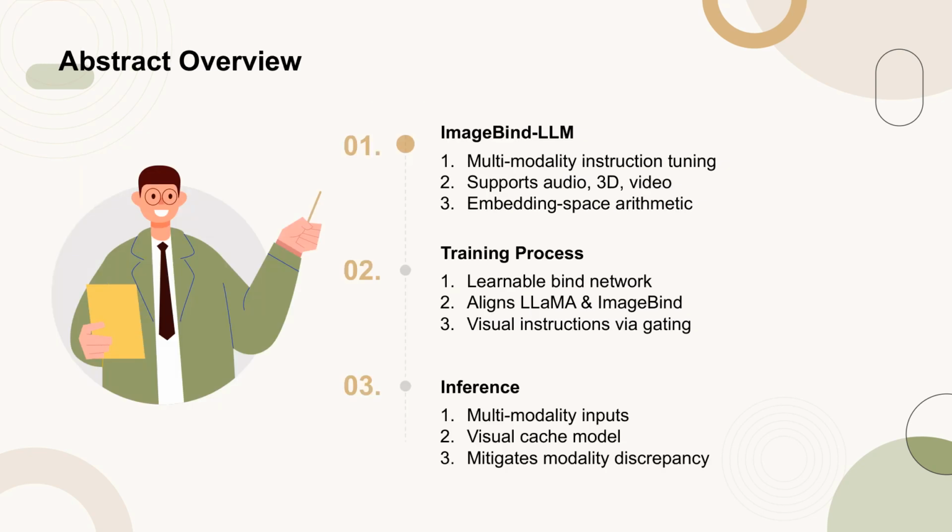ImageBind-LLM is a novel approach to multimodality instruction tuning for large language models. Unlike previous methods that focus on language and image instruction tuning, ImageBind-LLM can handle a variety of modalities including audio, 3D point clouds, and video. During training, a learnable bind network is used to align the embedding space between LLaMA and ImageBind's image encoder. This alignment allows visual instructions to be progressively injected into the model via a gating mechanism. At inference time, multimodality inputs are processed by a visual cache model, which helps to enhance cross-modal embeddings and mitigate discrepancies between training and inference modalities.